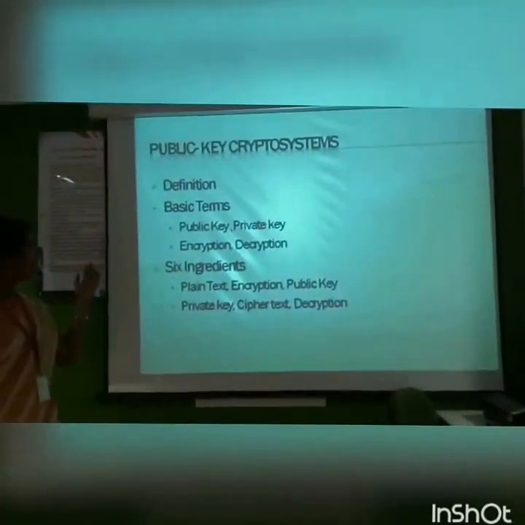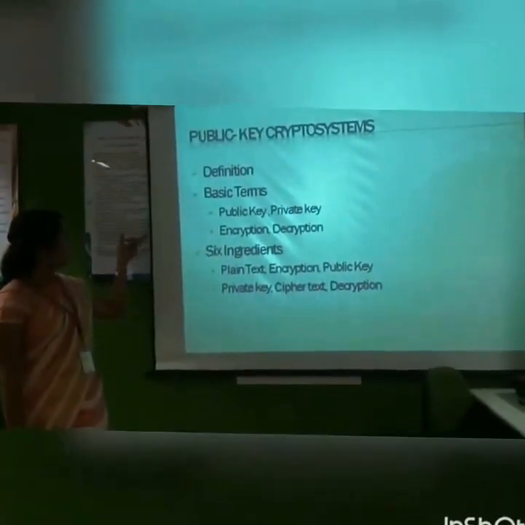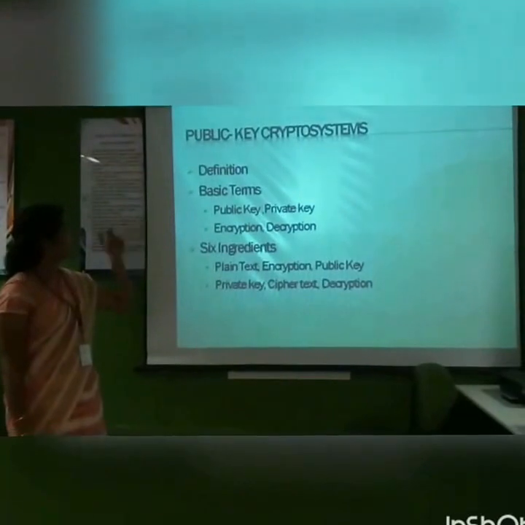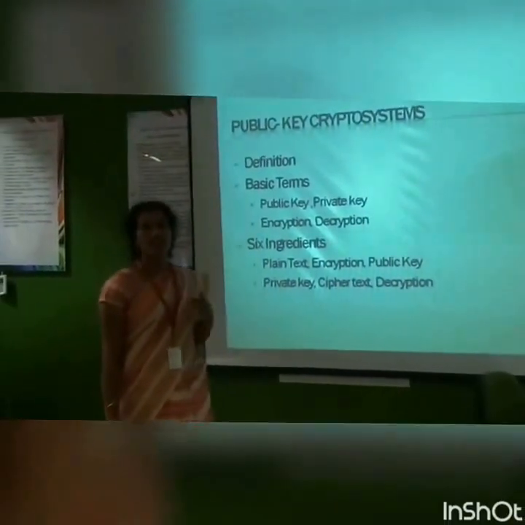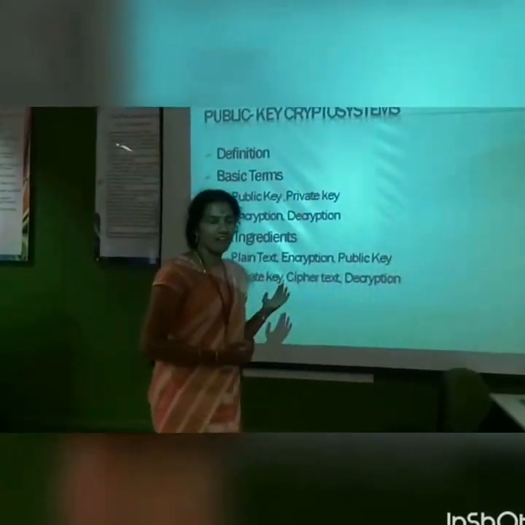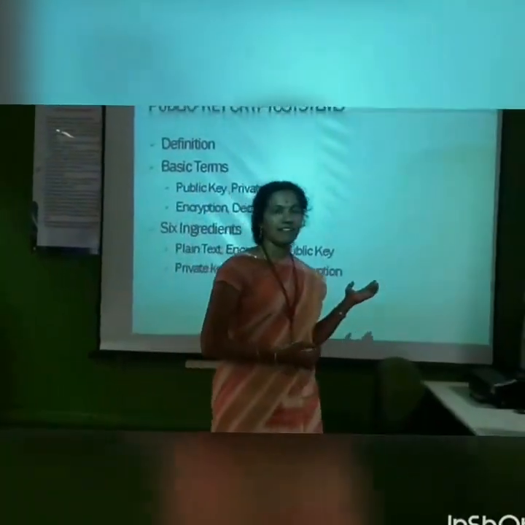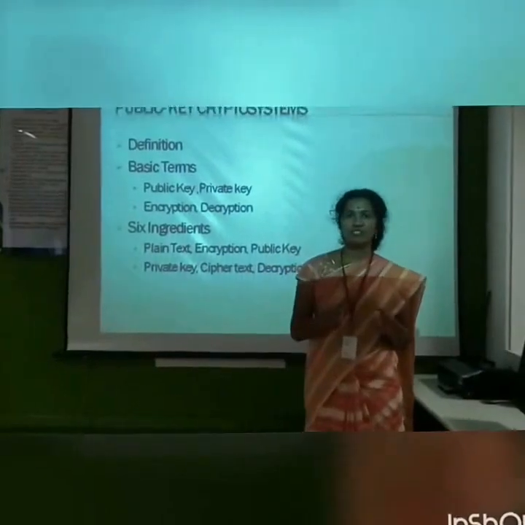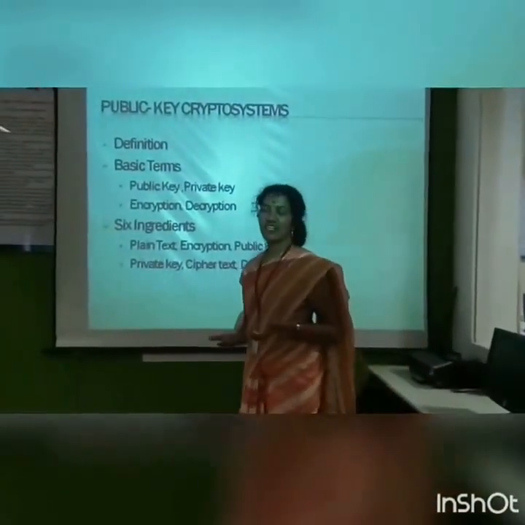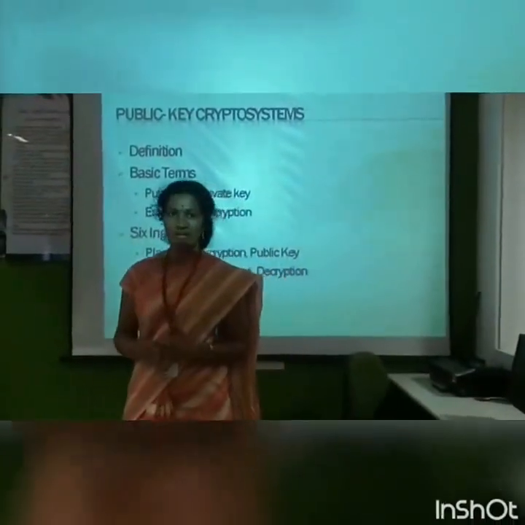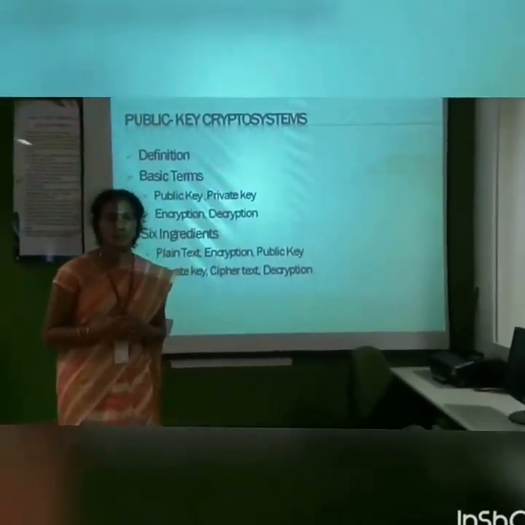Next, going back to the definition, now we're going to see what is public key crypto system. The public key crypto system is where we use a pair of keys, that is the private key and the public key. It's an encryption technique where we use these two keys and transfer the information in a secured manner. This is called the public key crypto system.